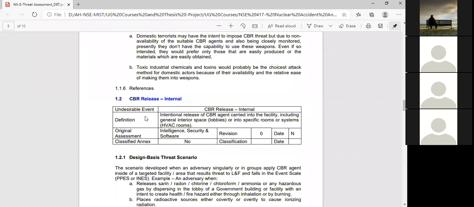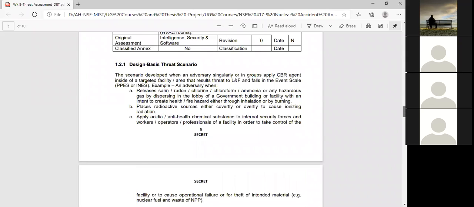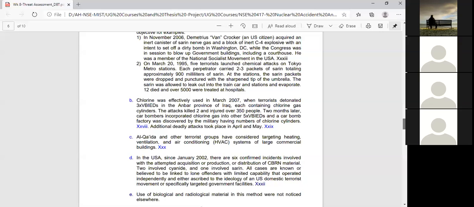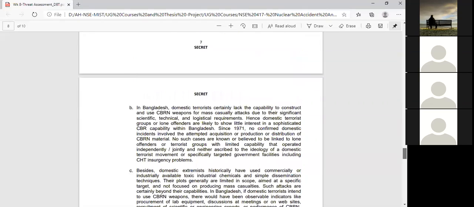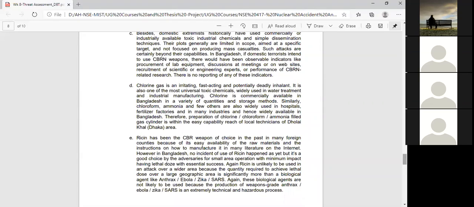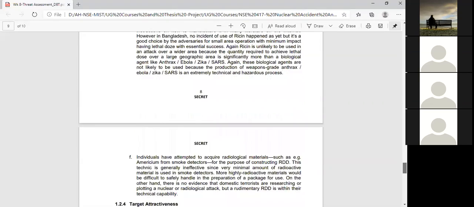Similarly, I have given another example, severe release internal. I'm not going into details. I just show you this one, and I explained previously. So there will be one question from these topics in your final exam. You have to write down, especially, the procedure that I mentioned here.